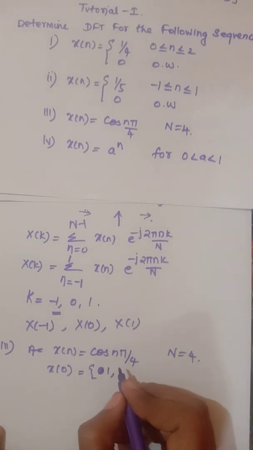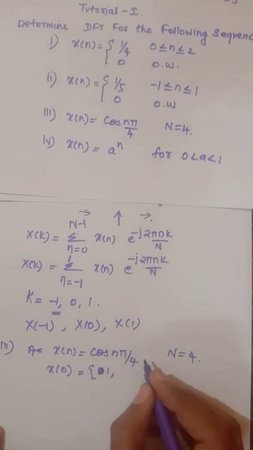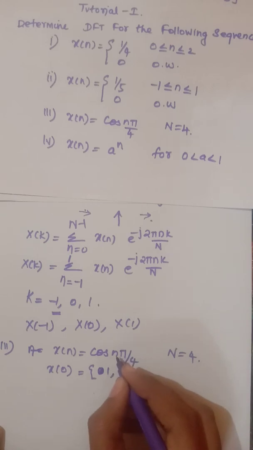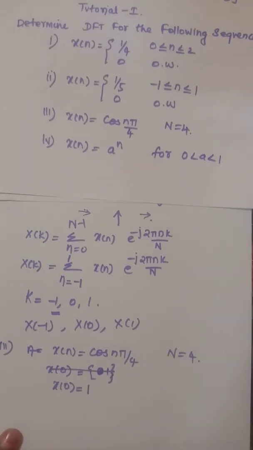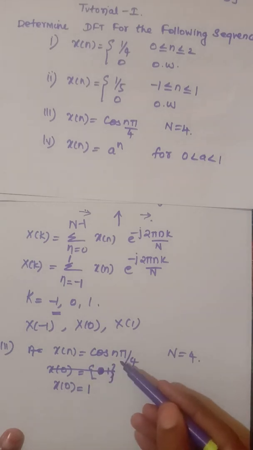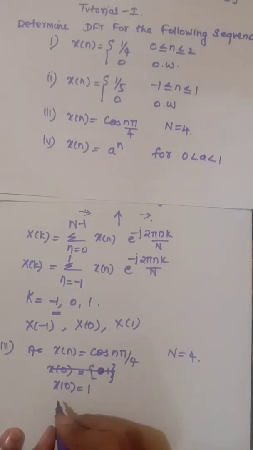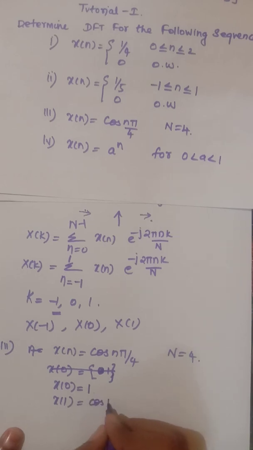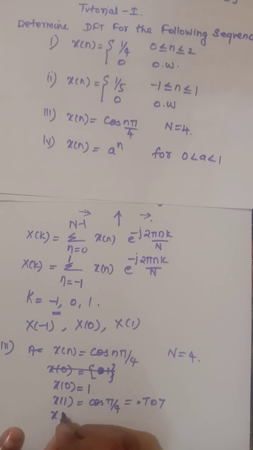When you substitute n is equal to 0, in this case cos 0 is 1. When you substitute n is equal to 1, you will get cos pi by 4, which is nothing but 0.707. When you substitute n is equal to 2, it is cos 2 pi by 4, which is 0.